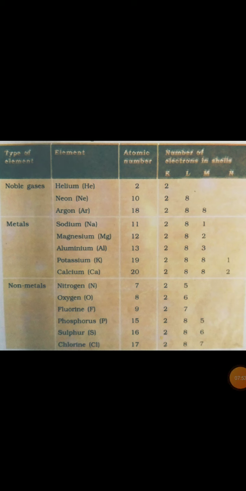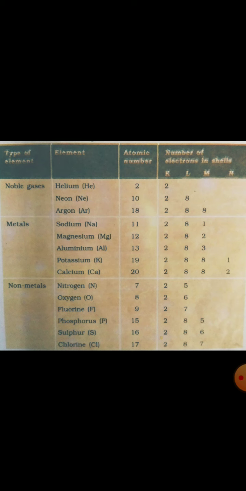So all the other metals or non-metals which do not have completely filled shells, what will they do? They will try to attain completely filled shells like noble gases. Now we have seen that noble gases have 8 electrons, mostly in the outermost orbit. So they will try to attain octet configuration.